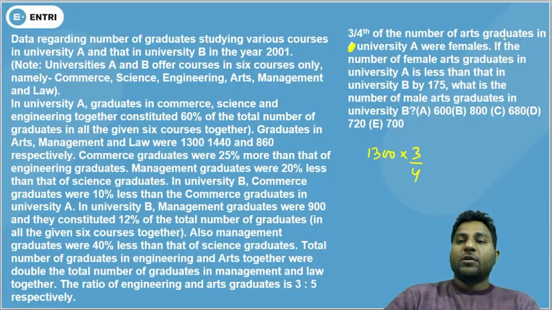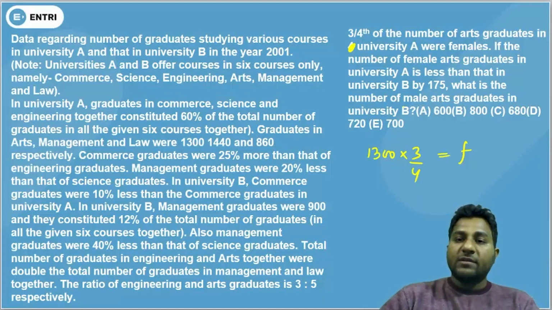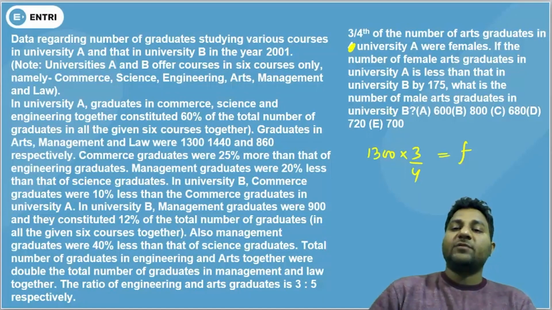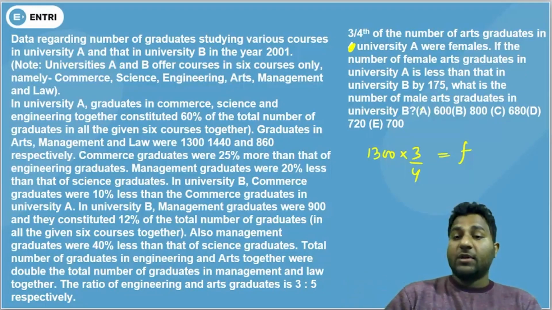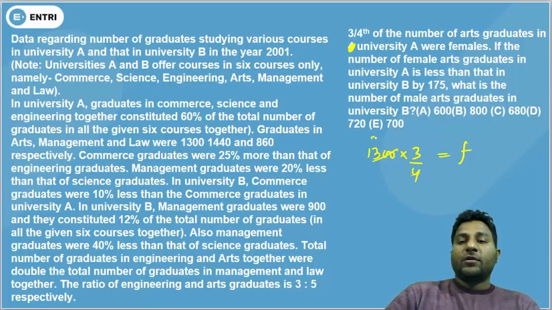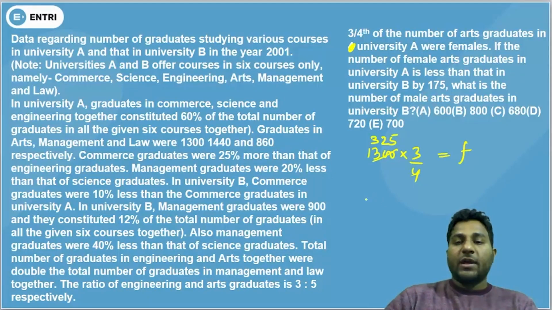Females. If the number of female arts graduates in University A is less than that in University B by 175, what is the number of male arts graduates in University B? So they are asking about the number of male arts graduates. First we need to find out: 4 3s are 12, 4 2s are 8, 4 5s are 20. So 975 were the female ones.